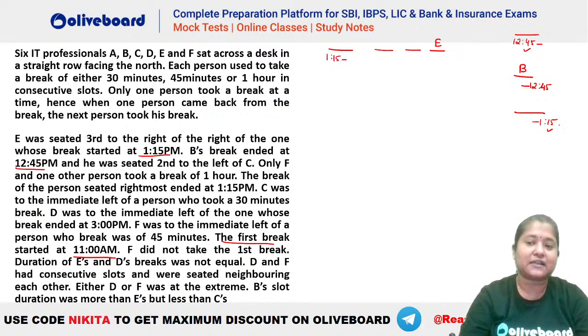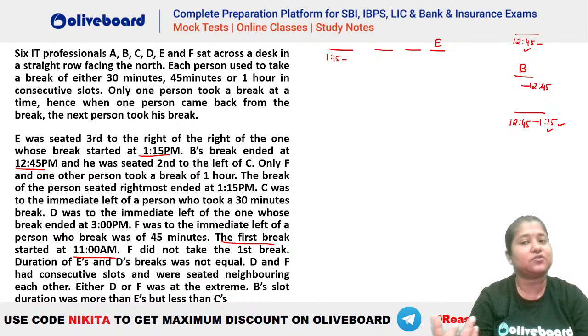So you can understand that this person who is ending at 1:15 should be the one who is starting at 12:45, right? Because anything less than that is not possible, is it? Because it is the least duration that we can have. So 30 minutes is the least duration.